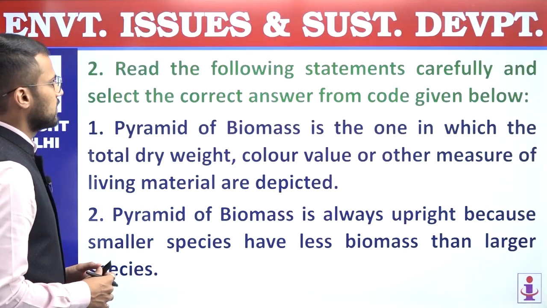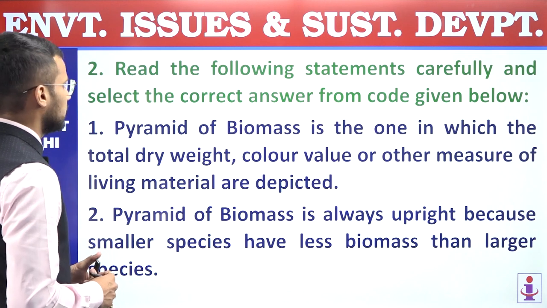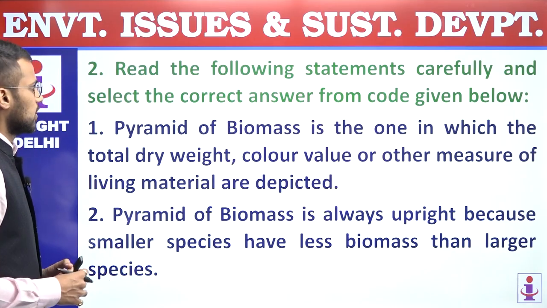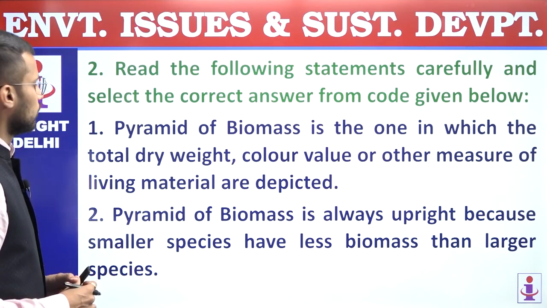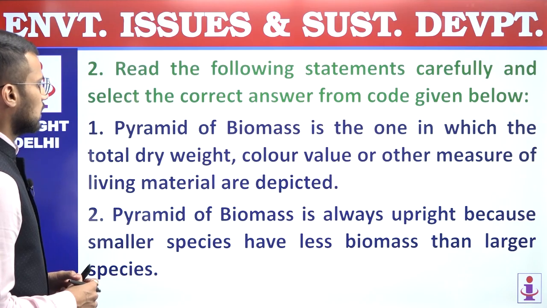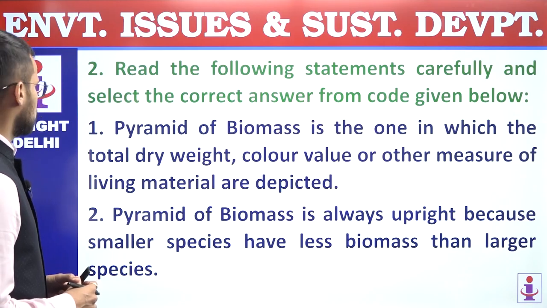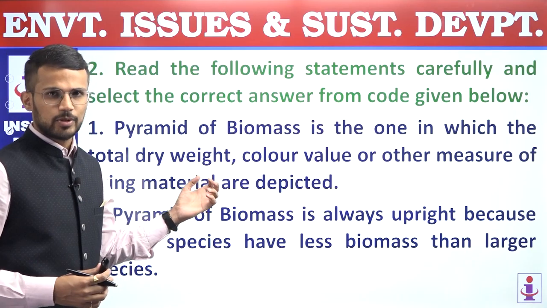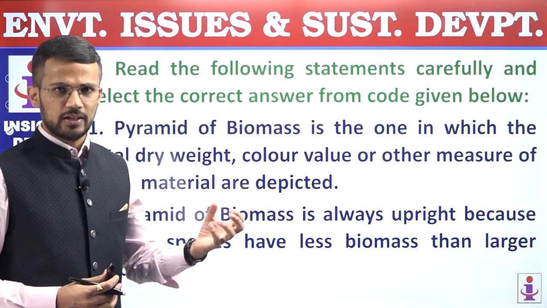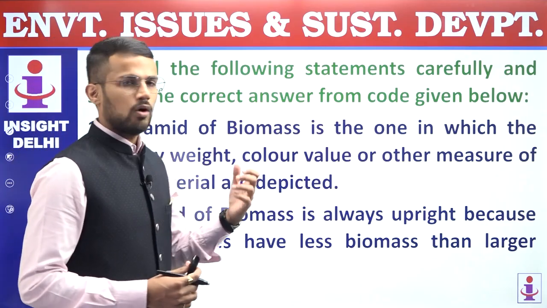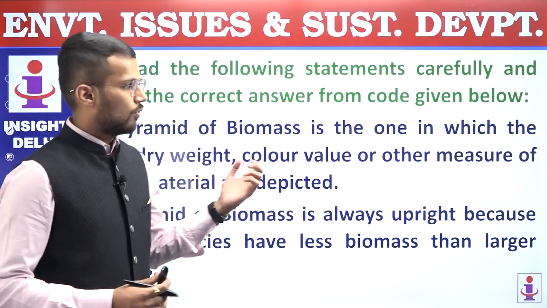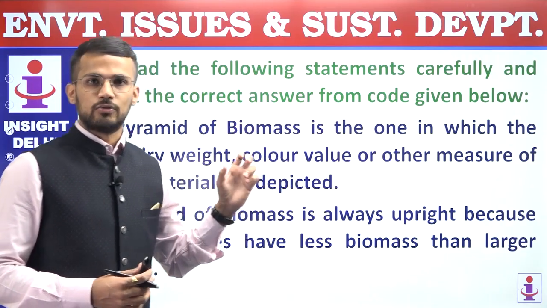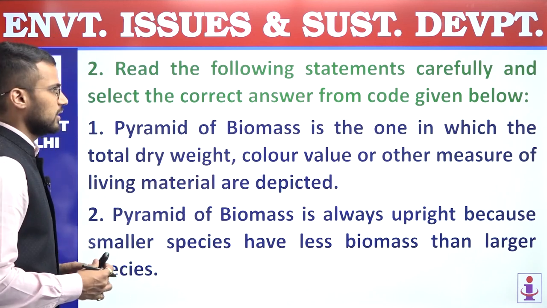Read the following statements carefully and select the correct answer from the code given below. First, pyramid of biomass is the one in which the total dry weight, caloric value, or other measures of living matter are depicted. So that statement is a correct statement because we know that biomass is a dry weight, and as biomass of different trophic levels will be different, obviously there will be different caloric values associated with different trophic levels. So the first statement is a correct statement.